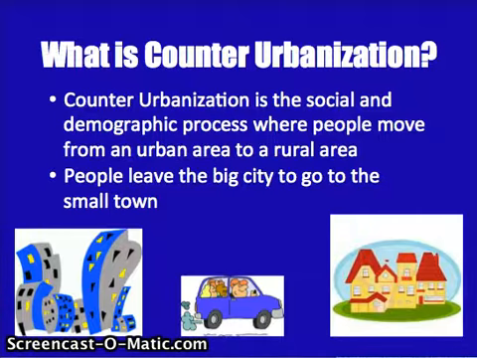Every area in the world originally started out as a rural area. Counter-urbanization is the social and demographic process where people move from an urban area to a rural area. An example of counter-urbanization would be moving from the exciting and bold New York City to Lancaster, Pennsylvania with the Amish. Today, counter-urbanization is rare in the aspect that not many people leave an urban area to go to a rural area.